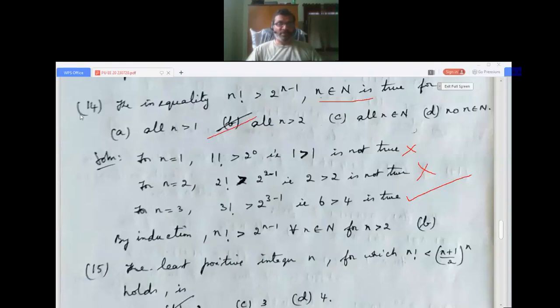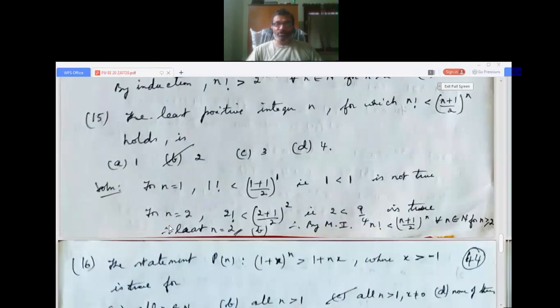Now 15. The least positive integer n, for which n factorial less than (n plus 1 by 2) whole power n holds. Among the positive integers, the least one starts from 0, 1, 2, 3 like that. The options are A 1, B 2, C 3, D 4. Which holds the least positive integer?